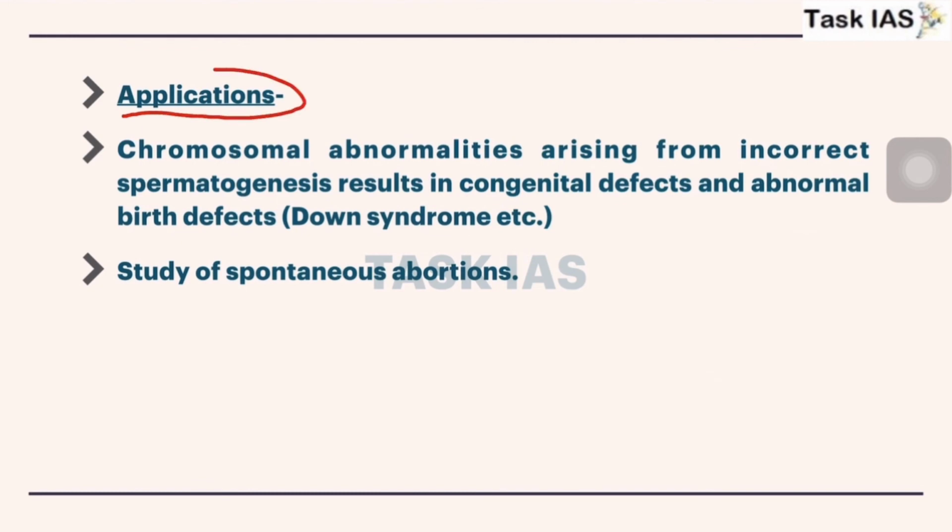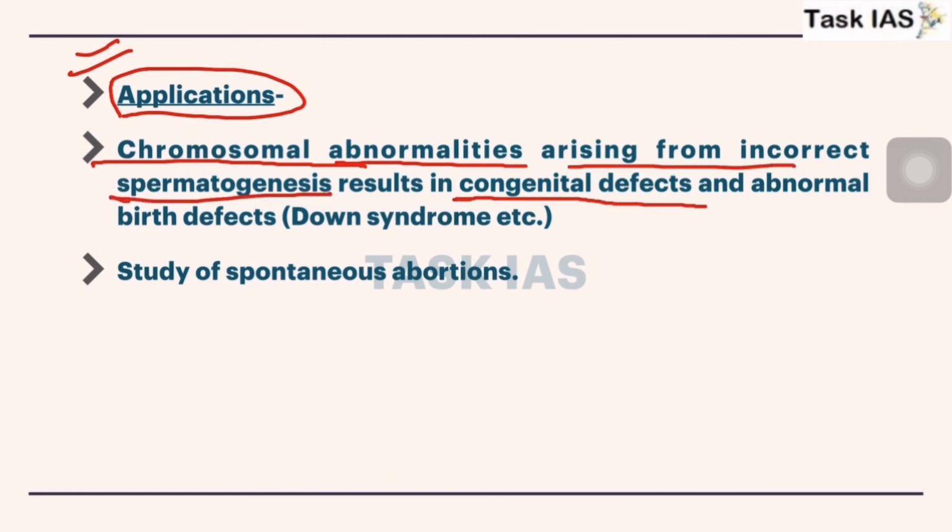Now what are the applications of studying meiosis? It helps in finding out the reason behind chromosomal aberrations arising from incorrect spermatogenesis, resulting in congenital defects and abnormal birth defects, like diseases such as Down syndrome and Cri-du-chat syndrome. So all these chromosomal diseases can be studied. Now the study of spontaneous abortion.